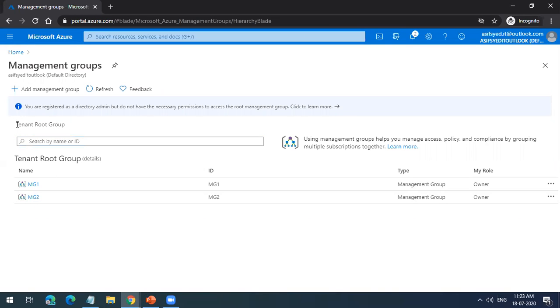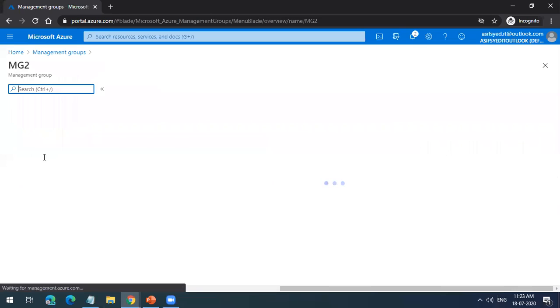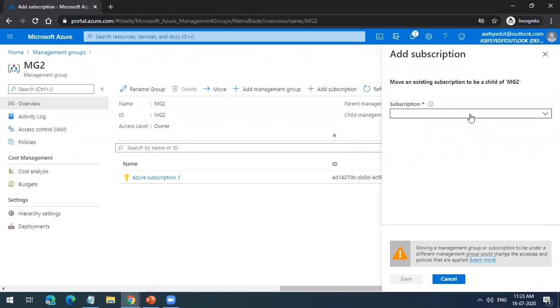This is the default management group which is created. It is called the tenant root group. Under this, I have created one management group called one, and another called MG2. And we had the subscription here inside this tenant. But what I have done, I went to MG2, I went into details and I added that subscription. I brought that subscription within my management group too.